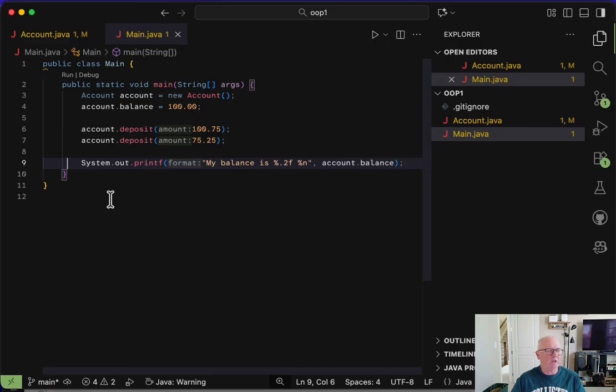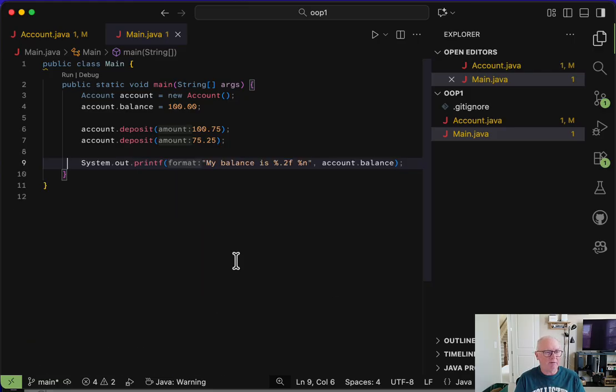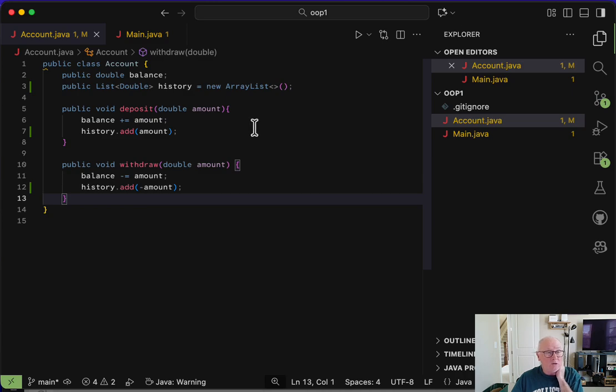Are you ready? Here we go. And notice you get these nasty errors. Hey, the list cannot be resolved to a type. The reason you're getting those errors is because the compiler cannot find those classes. It's not in your stuff, right? You haven't defined list and you haven't defined array list, right? So you either need to create those classes yourself, or you need to use the ones that come with Java. Well, I want to use the ones that come with Java, with the JDK. So what I need to do is add the imports to tell the compiler where these classes live.